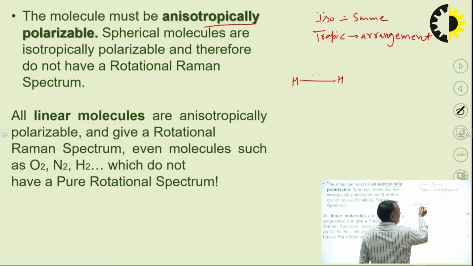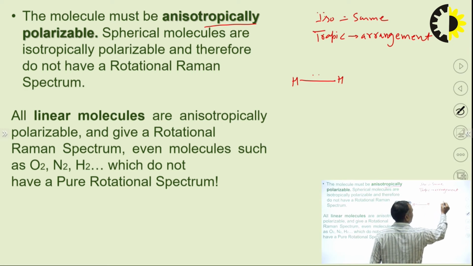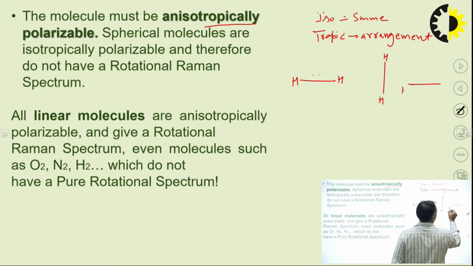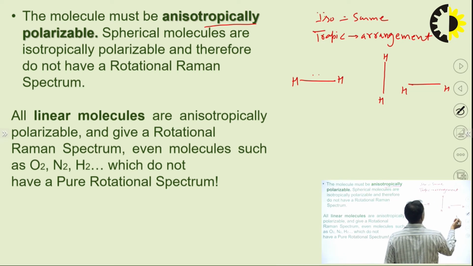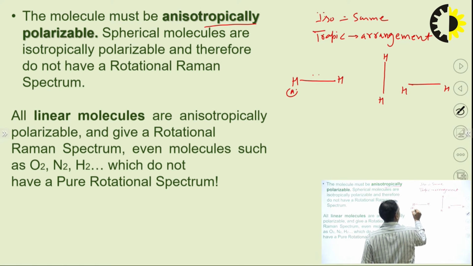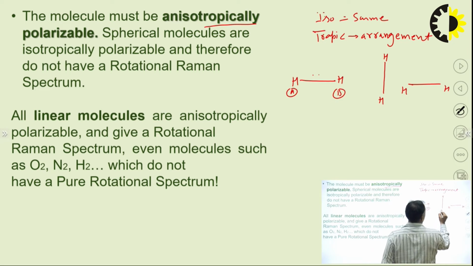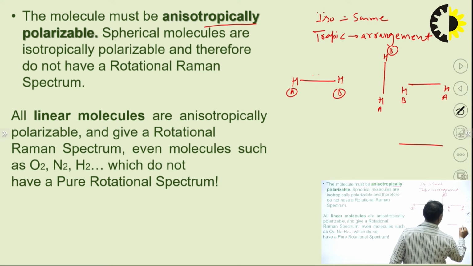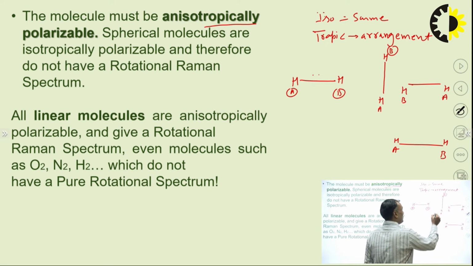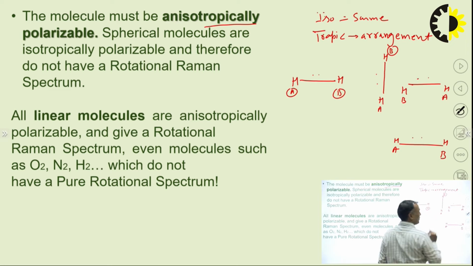So the movement could be like this, then like this, then this, and finally, suppose this is A molecule, this is B molecule. So this is A molecule, this is B molecule, again this is B molecule, this is A molecule, and the last which comes again to the A molecule and B molecule, this is H, this is H. Okay. And this is my electron pair.